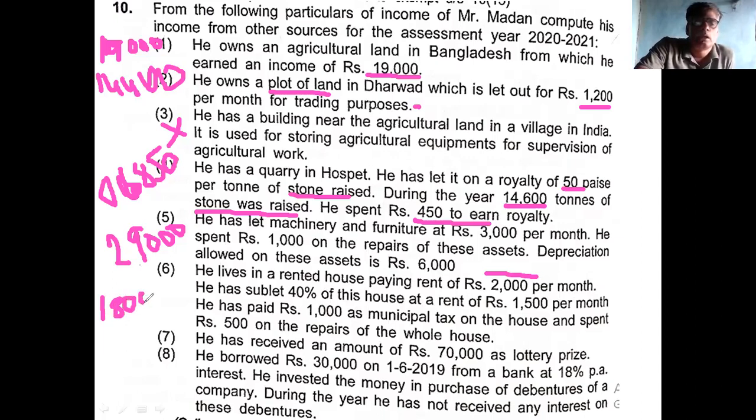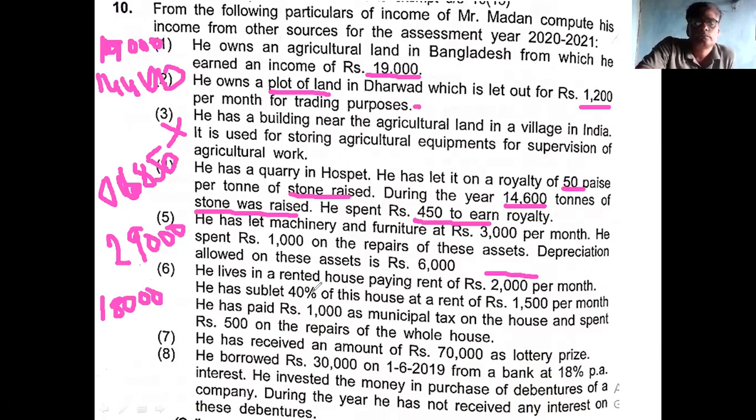Then what are the allowable expenses? 2,000 is the rent paid to landlord. 2,000 into 12, 24,000. 40% of this is allowable because 40% is let out.